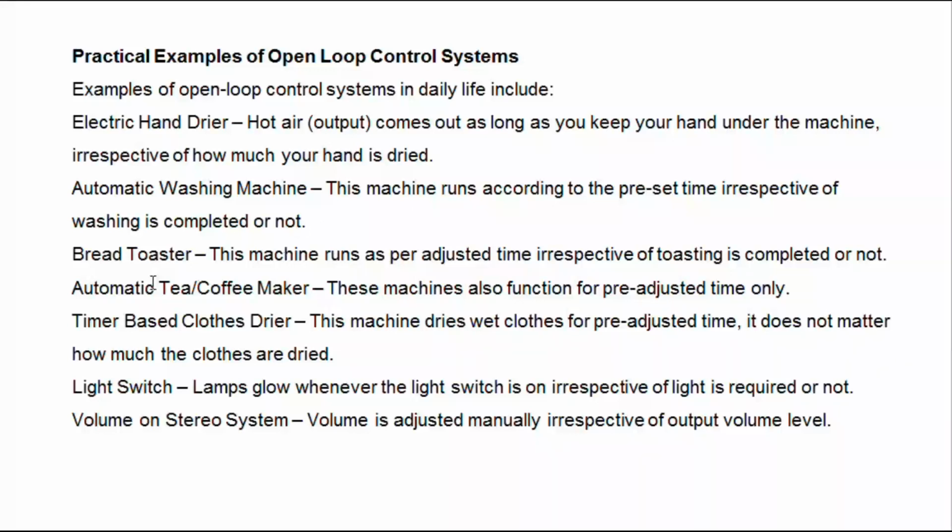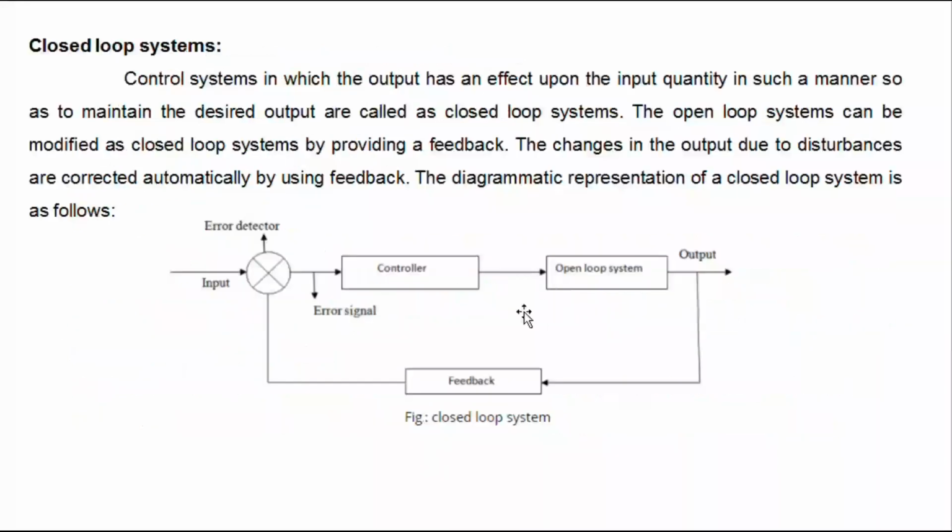Then bread toaster. This machine also runs as per the adjusted time, irrespective of whether the toasting is completed or not. Then automatic tea or coffee maker. These machines also function for a pre-adjusted time only. The particular time only it runs. Then time-based cloth dryer.